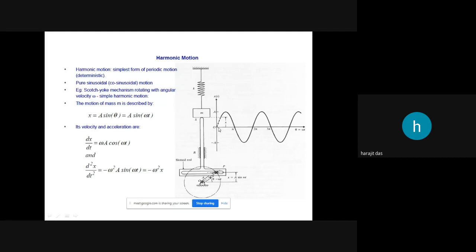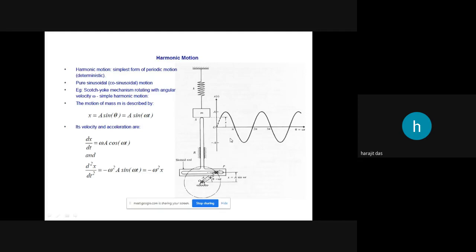Every sinusoidal curve will have some amplitude. That is basically the amplitude of the system. So what is an amplitude? Amplitude is the maximum displacement of the mass from the mean position. From here to here, OA is the maximum amplitude or maximum displacement. So this will be the amplitude of vibration, and here the vibration will be longitudinal vibration.